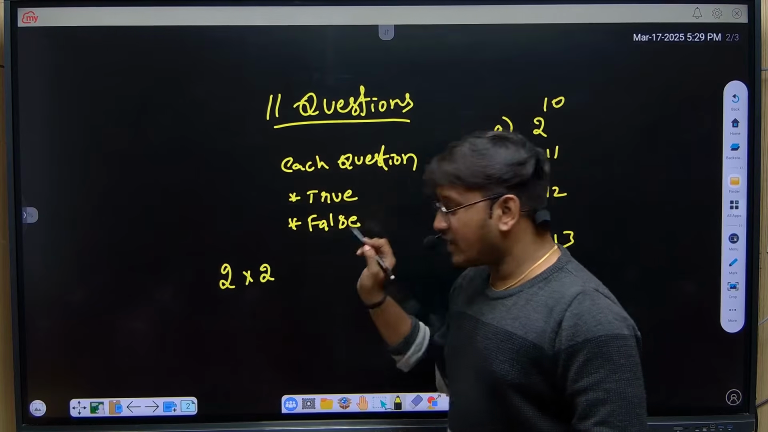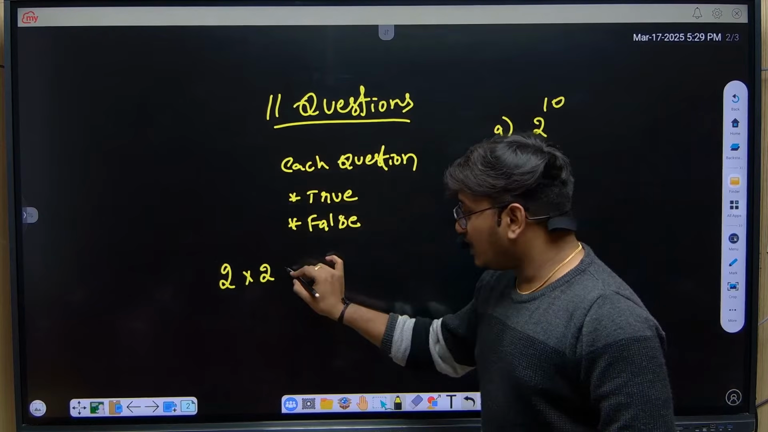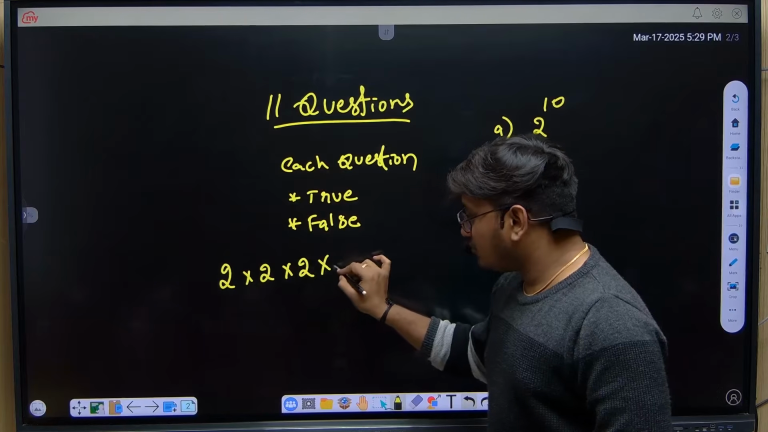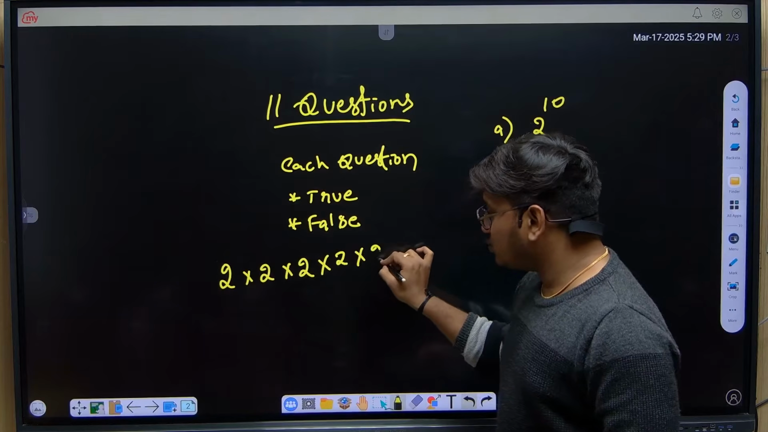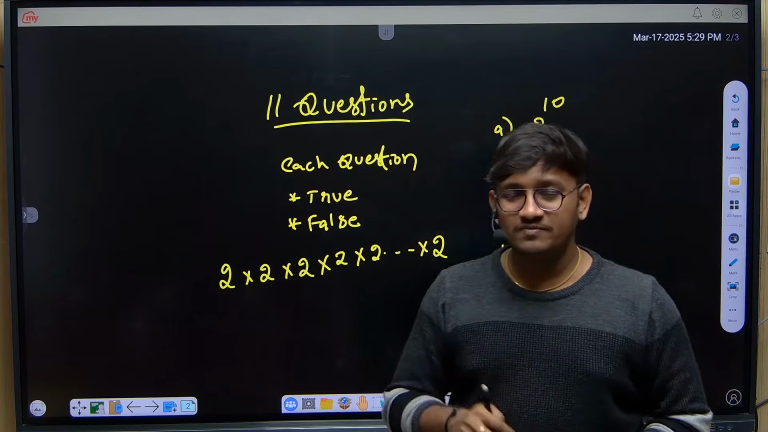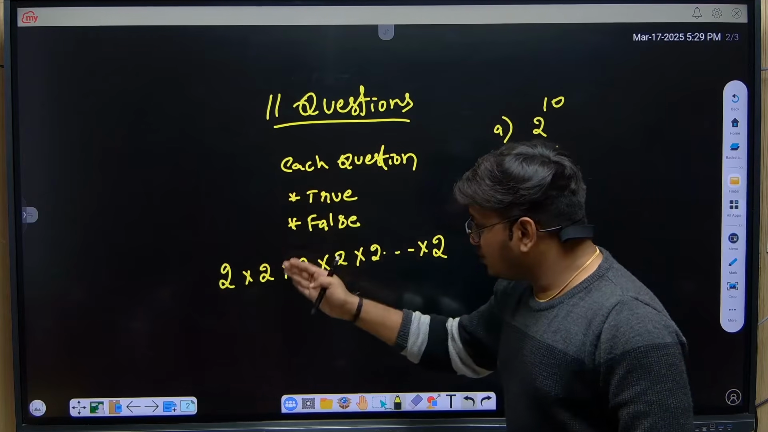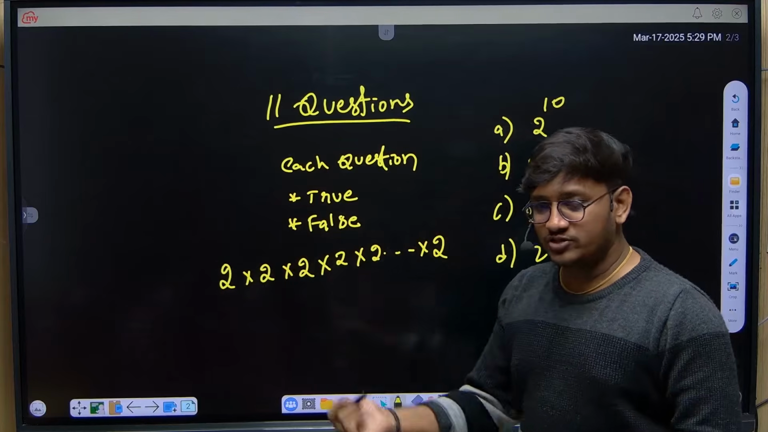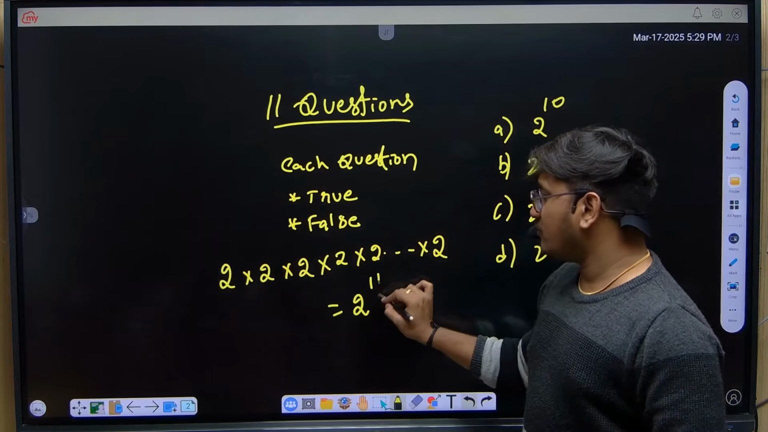How many ways? 2 ways. Again the third question also has 2 ways. Third question, fourth question, 2 ways. Fifth question, 2 ways, and so on. Even the 11th question I have 2 combinations, right? 2 into 2 into 2 into 2 and so on up to all the 11 questions. So what will be your answer? 2 power 11. That's it.